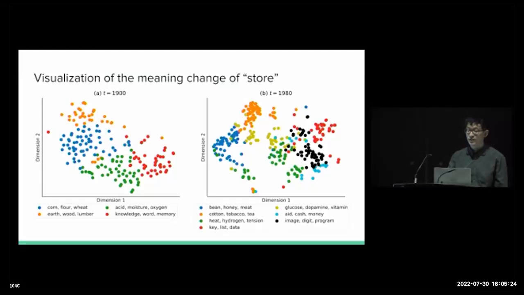And the right figure shows the cluster results for the same verb phrase in the 1980s, where we found 3 new clusters that roughly correspond to 3 newly emerged senses of the verb in the 20th century, such as this olive-colored cluster, which includes some biology-related terms.